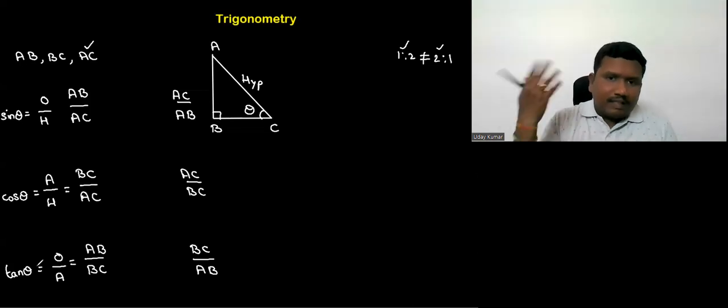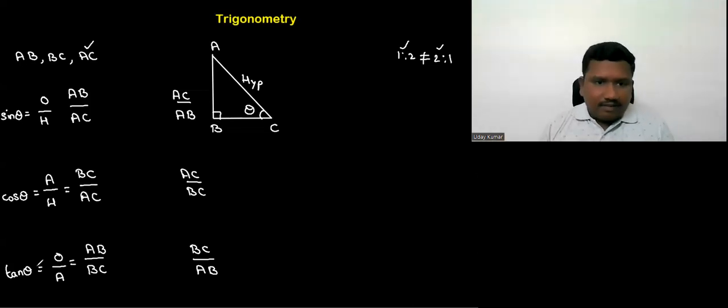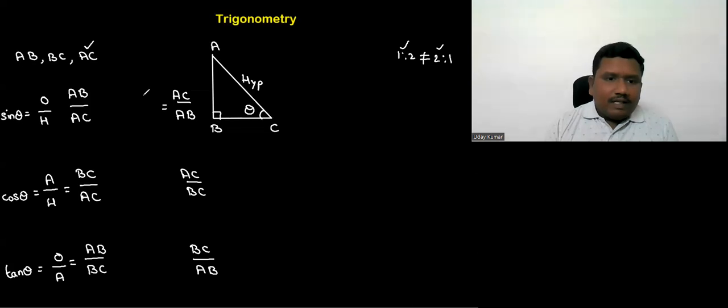When it comes to AC by AB, AC is the hypotenuse, we know well, and AB is the opposite side to theta. This they named as cosecant theta. And this AC by BC, if you observe, AC is the hypotenuse, whereas BC is the adjacent side. This they named as secant theta.